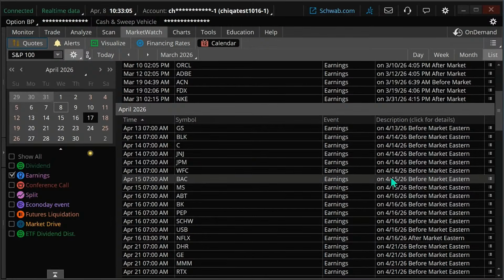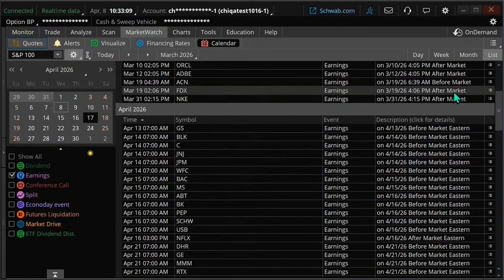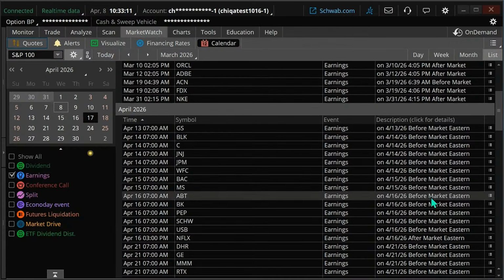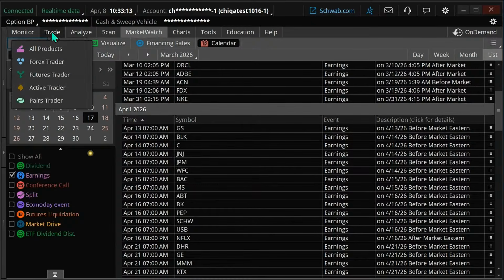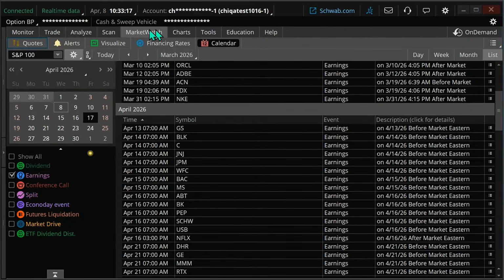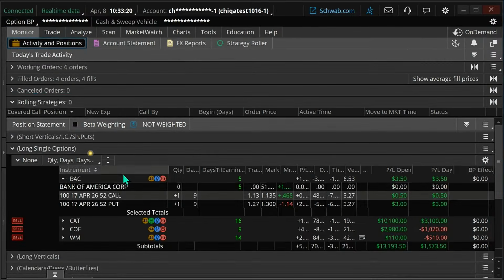Bank of America, before the market that morning. Sometimes they're after market. Okay, that's before market. Before market on that morning, earnings will come out, and then we would look to exit that. But we're going to sit on that one for a little bit.